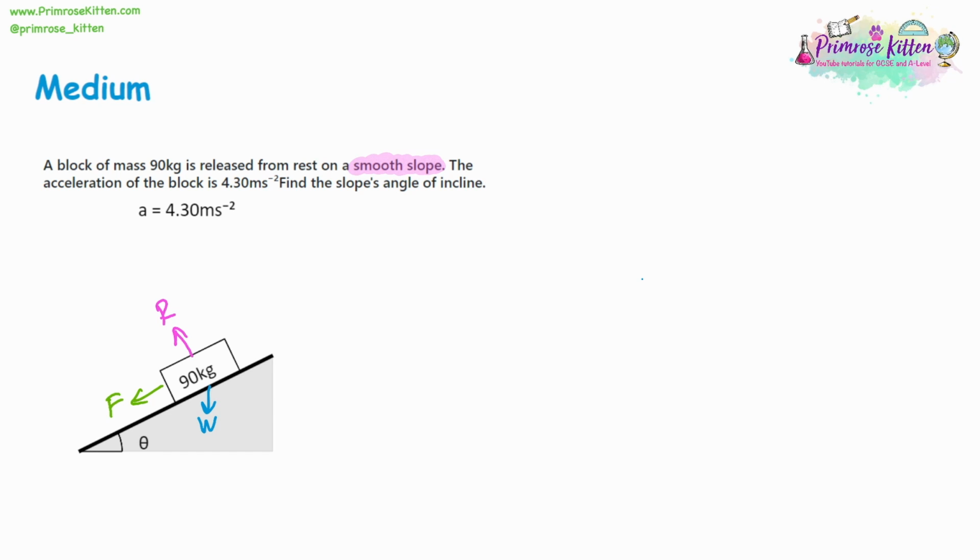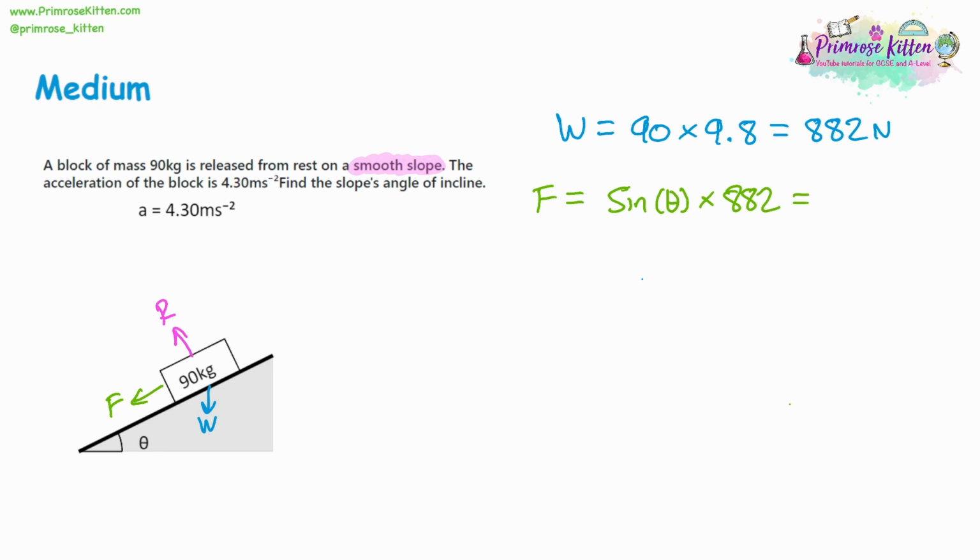But we're just going to go through the steps we'd normally go through for this question, assuming we're trying to find the acceleration. So we'd say the weight is equal to 90 multiplied by 9.8, the mass multiplied by gravity, and that would give 882 newtons. Then we'd find the force going down the slope. So that would be the sine of the angle, which we don't know, so we'll leave it as a variable, multiplied by the weight. And so all we can do here really is just use algebra rules and say it's 882 sine theta. In algebra, you just put any numbers at the front as a coefficient, rather than leaving a multiply 882 in place.